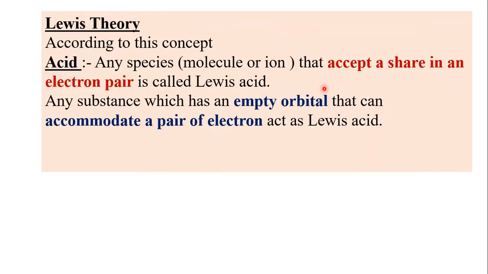According to the Lewis concept of acid and base, an acid is any species, such as a molecule or ion, that accepts a shared electron pair, and is called a Lewis acid.